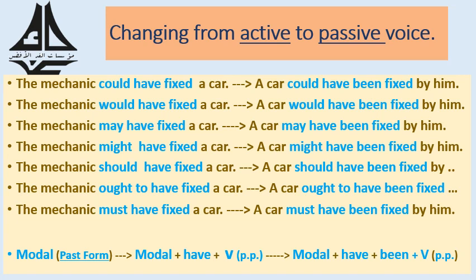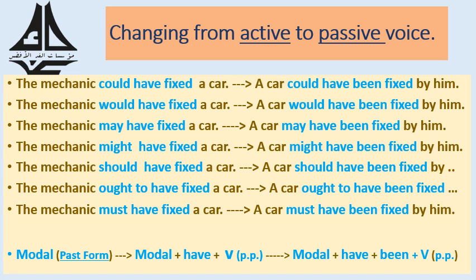Next, the mechanic would have fixed a car. A car would have been fixed by him. What do they have in common? So, we have modal and have plus been plus the past participle form of the verb.